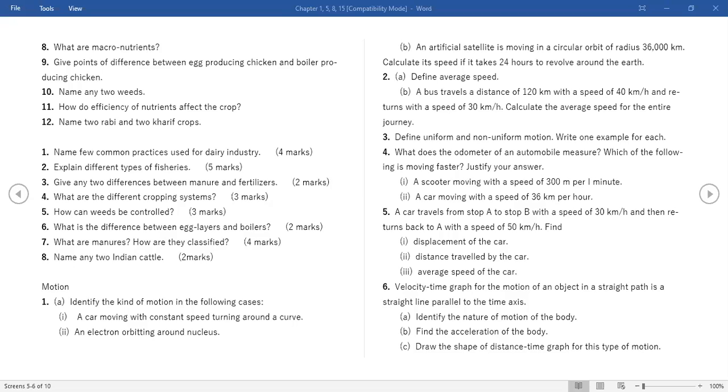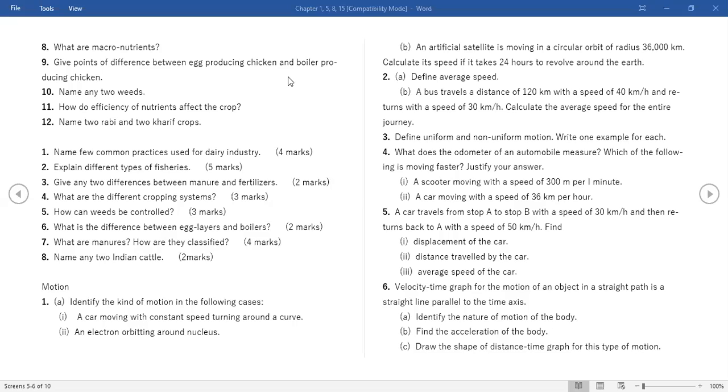Yes, right, 34.28 kilometers per hour, right?